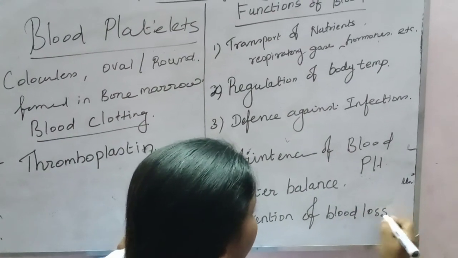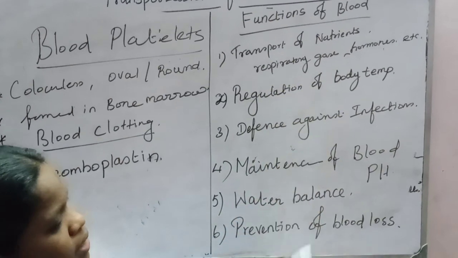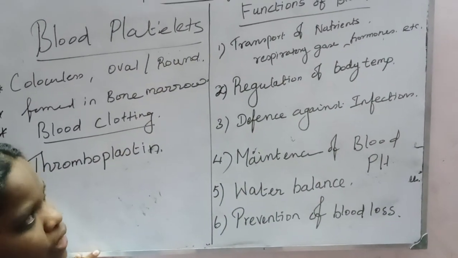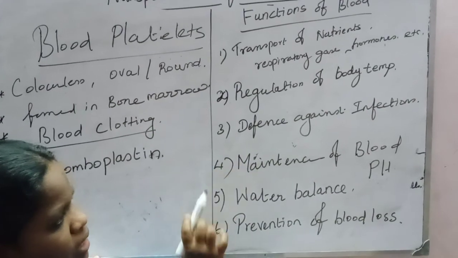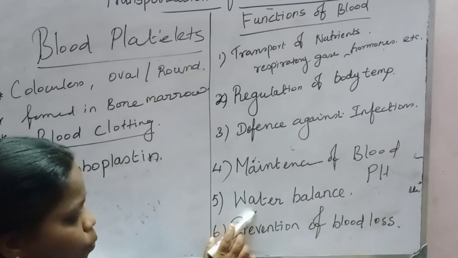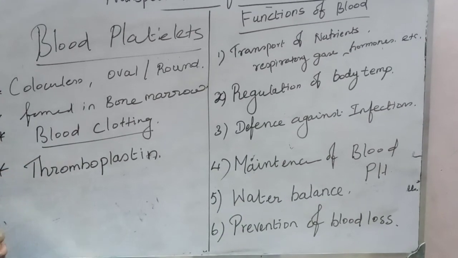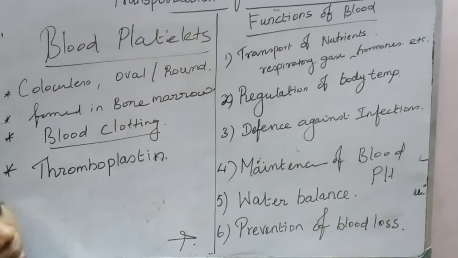So these are the functions of blood: transport of nutrients, respiratory gases, hormones and waste, regulation of body temperature, defense against infection, maintenance of blood pH, water balance and prevention of blood loss. That's all about this topic, blood.